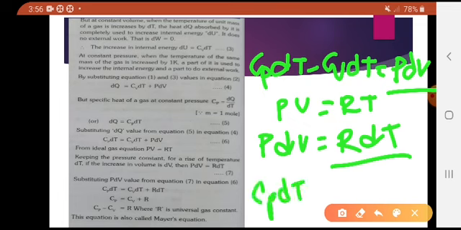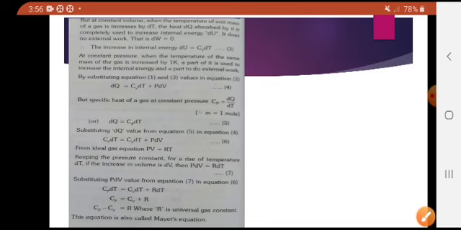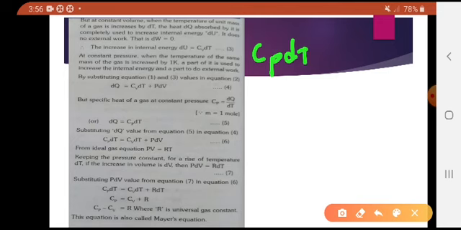Therefore Cp dT minus Cv dT equals R dT.